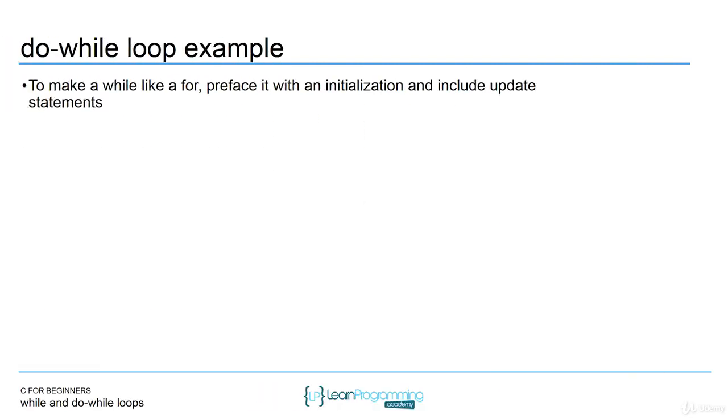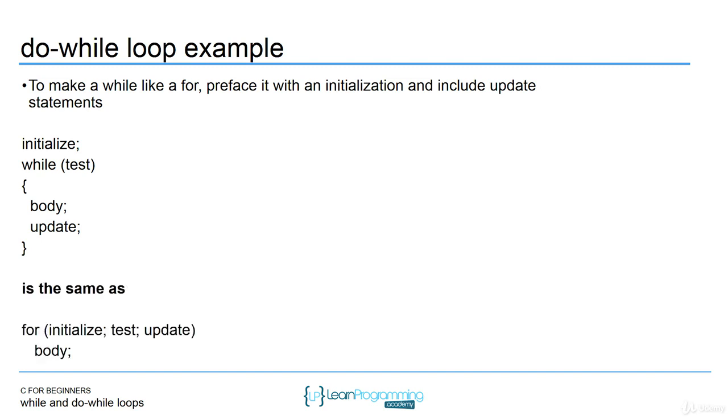If you want to actually use a while loop but you want it to act like a for loop, then you would preface it with the initialization and include update statements in the body. So you would do something like this, and you usually always do this for a while loop. This is the equivalent of a for loop. The initialization of the loop control variable is outside the loop. The condition to test is inside the parentheses, and then you're updating that loop control variable in the body of the while loop. That's the same as the for loop: initialization, test, update, and then the body. There's no difference. Again, I use the for loop for counter-controlled loops a little bit more, but I'll use both the for and the while interchangeably, depending on how I'm feeling that day.